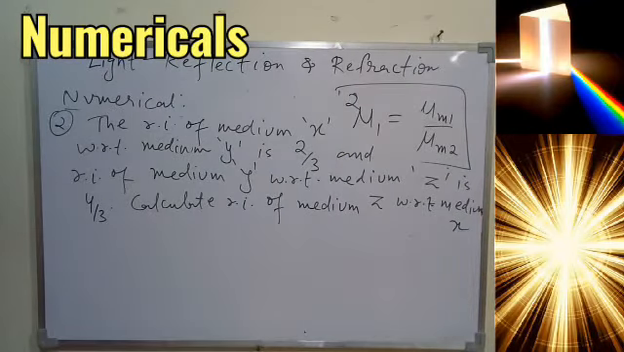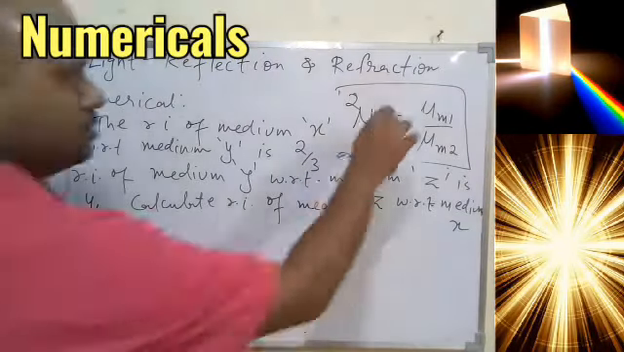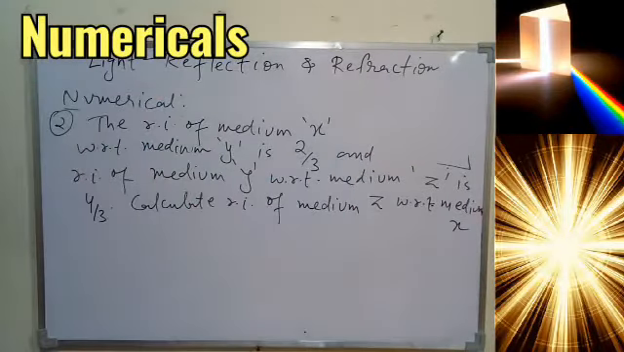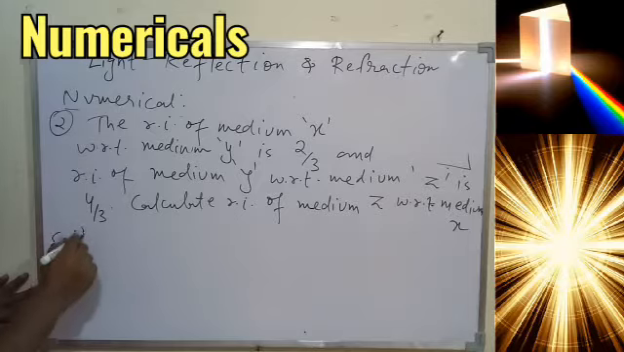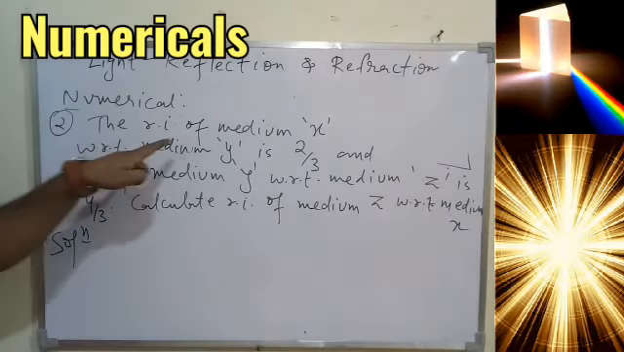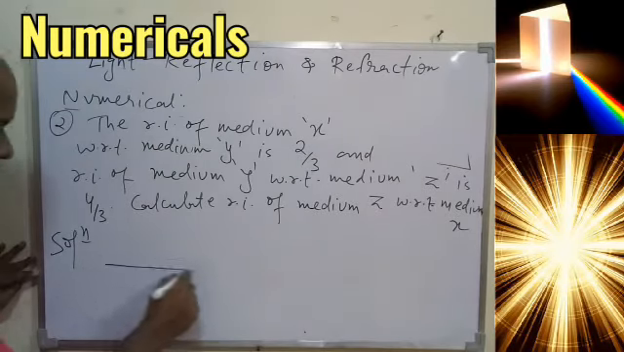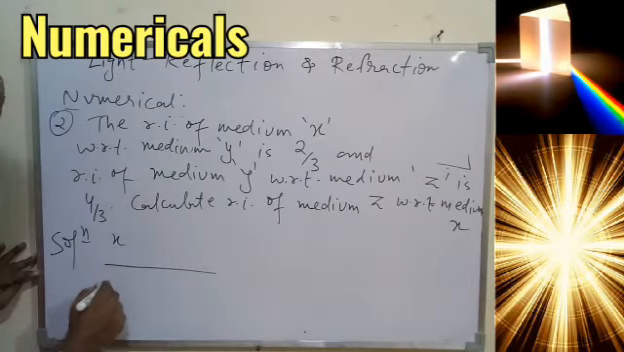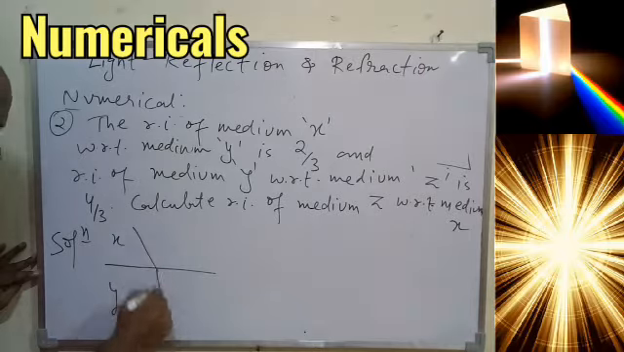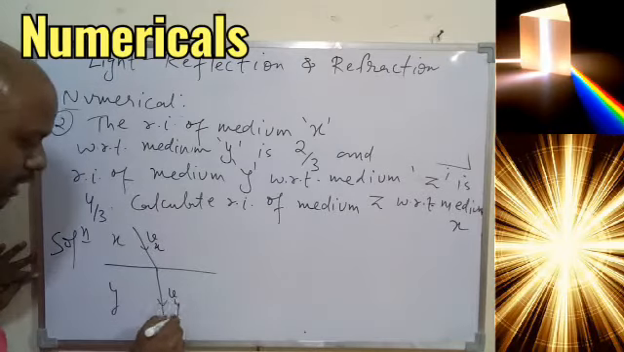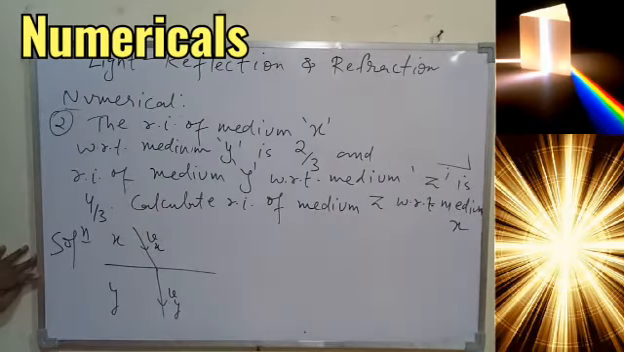So when you read the numerical, it seems very complicated, but when you write down the things given to you, then it's not so difficult a task. So overall, what is given? Refractive index of X with respect to Y. So you understood? In case 1, light is traveling from X to Y. So let the speed of light in medium X be Vx, speed of light in Y be Vy. Okay, this is how you have to write it down.